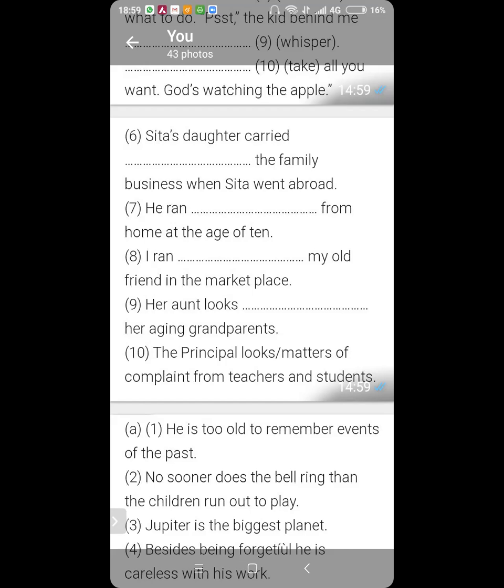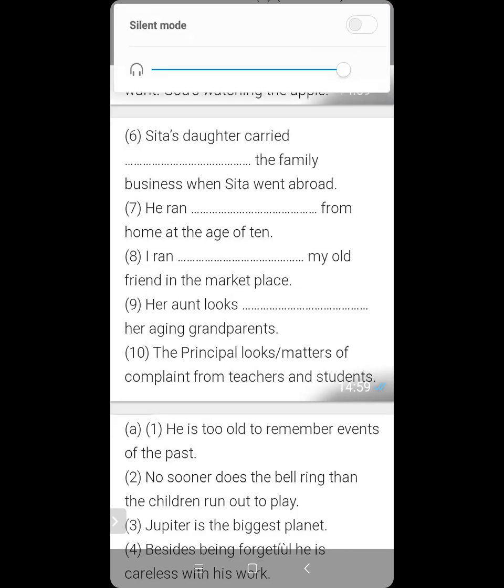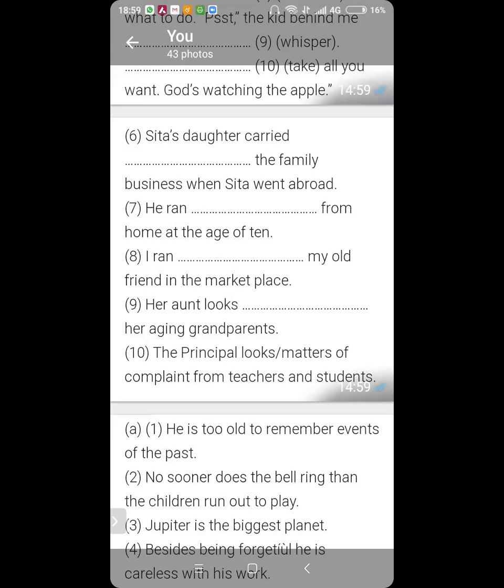Number 9. Her aunt looked dash her aging parents. Looked like. No. Here it's more about taking care of somebody. So what will come? When you take care of somebody, what do you do? You look after the person. Look after, yes. Her aunt looks after her aging parents.